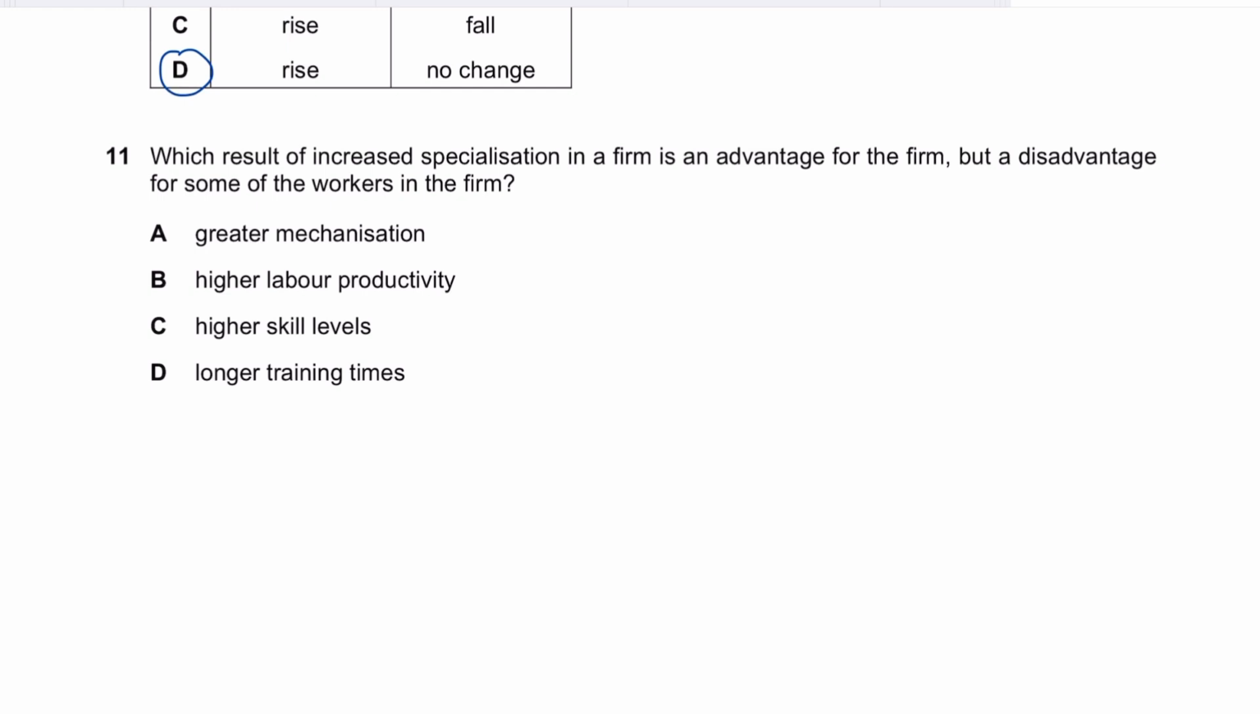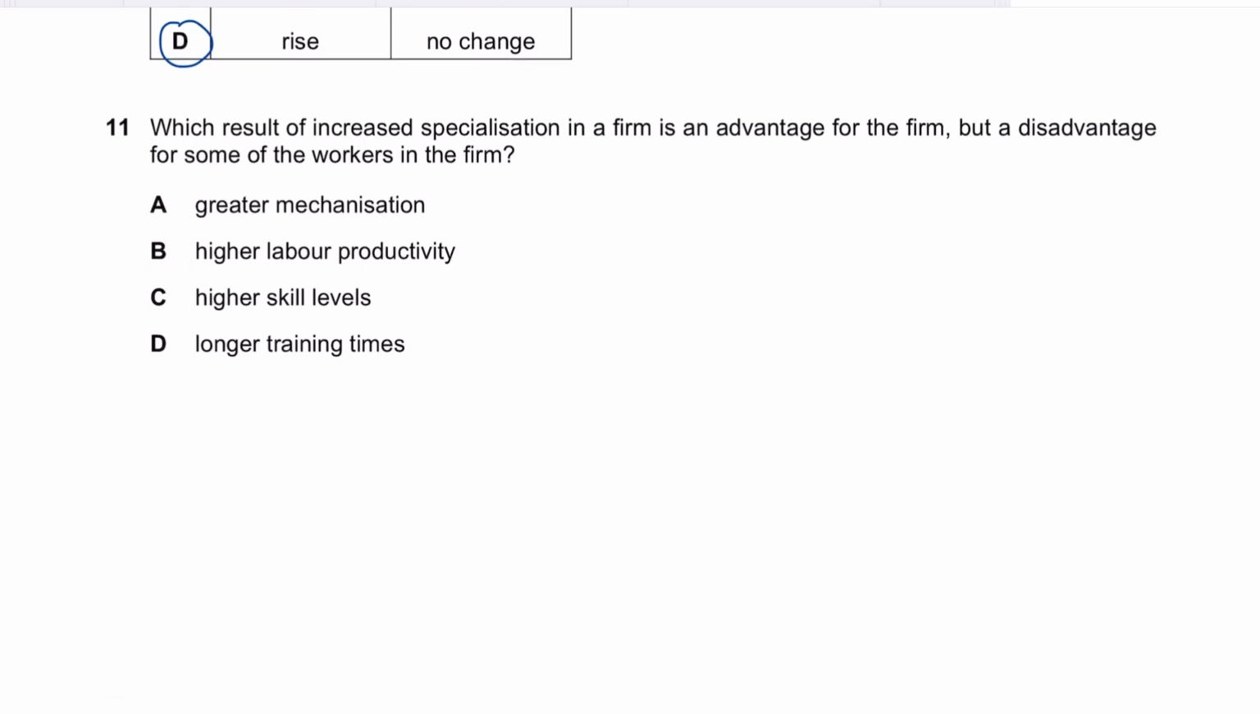If there is greater mechanization, that actually seems the right answer, but let's see. What about higher labor productivity? That would be an advantage for the firm and the workers as well. Higher skill level would be an advantage for the firm and the labor as well. Longer training times would be a disadvantage for the firm. As far as greater mechanization is concerned, this should be the answer.